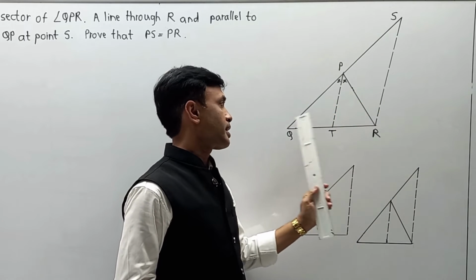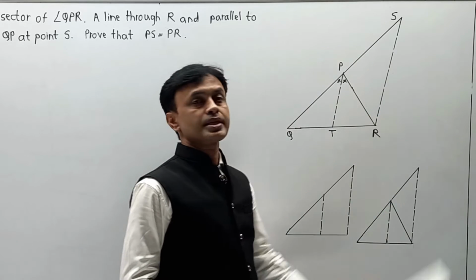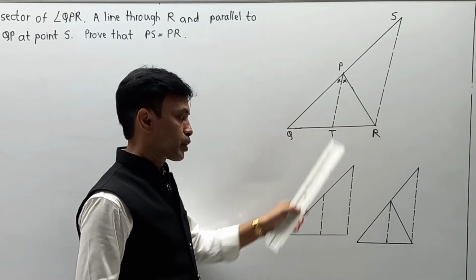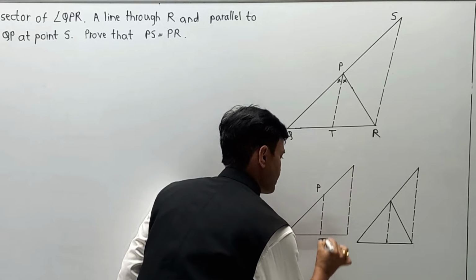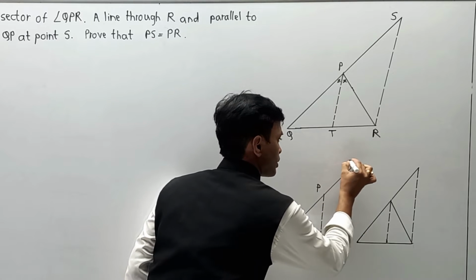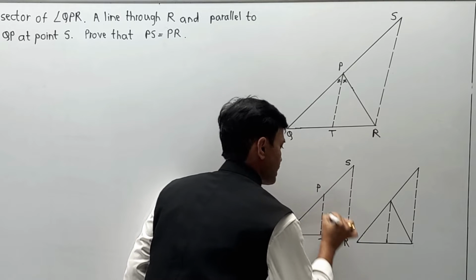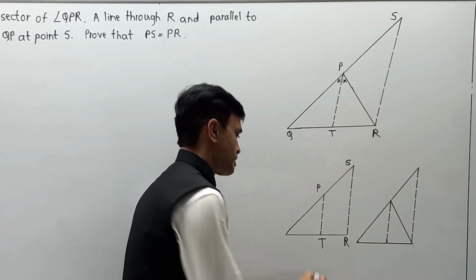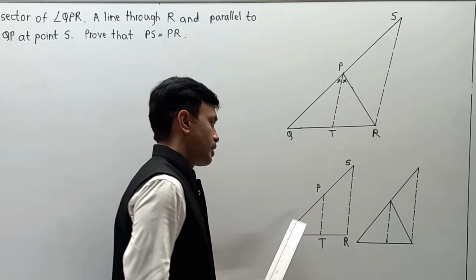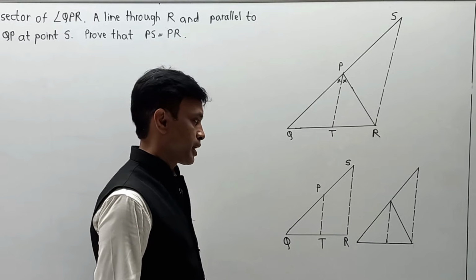PT is parallel to SR, so QS acts as a transversal.